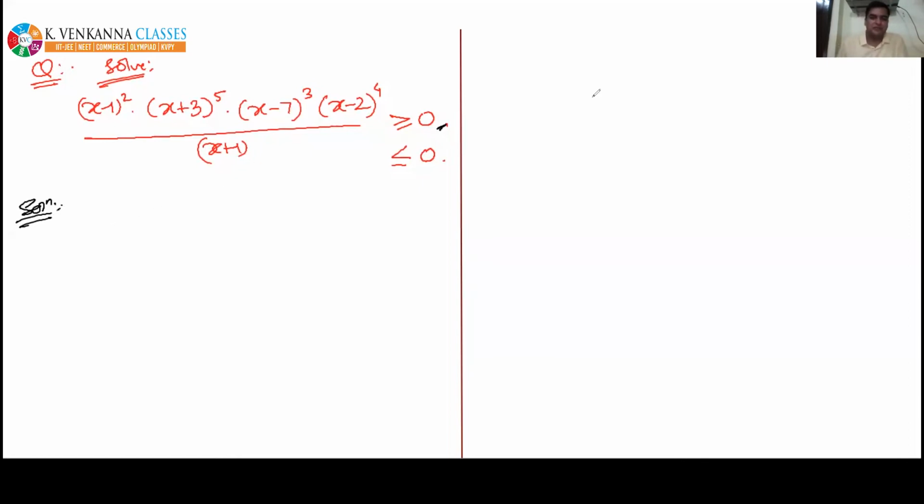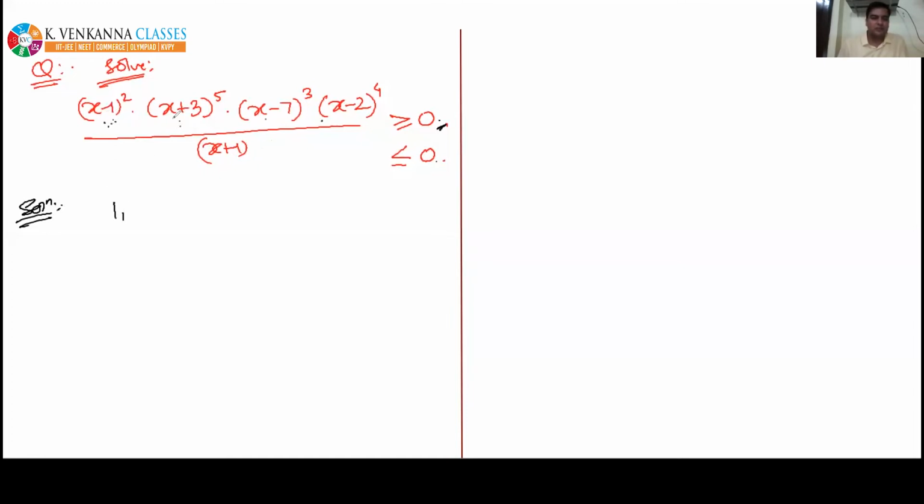Okay, so see everyone, just follow the steps. Make RHS 0, yes, already done. LHS factorize into linear factors, yes, already done. Then next step, coefficient of x positive in each factor, yes, already done. Next step, equate each factor to 0 to get the critical points.